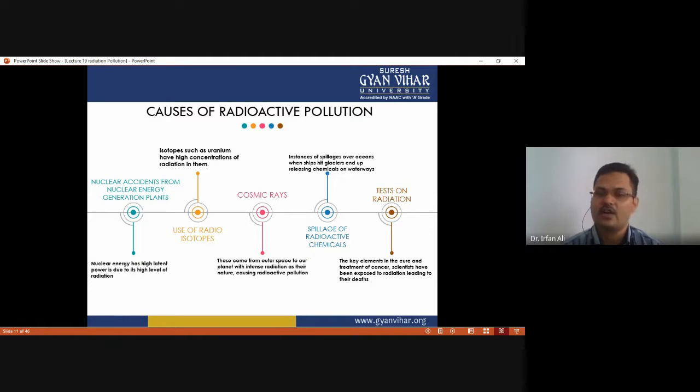Spillage of radioactive chemicals is also another cause of radioactive pollution. There are instances of spillage over the ocean when a ship hits a glacier and ends up releasing a large amount of radioactive material into the water. Tests on radiation are another cause of radiation pollution. Here, in the key element of the cure and treatment of cancer, scientists have been exposed to radiation, leading to their death.